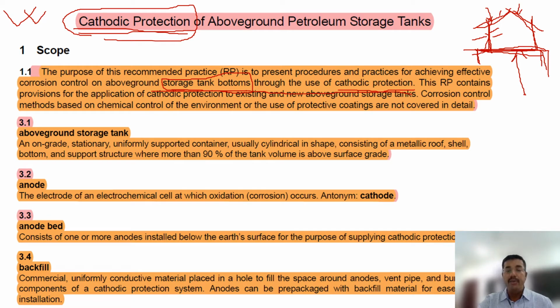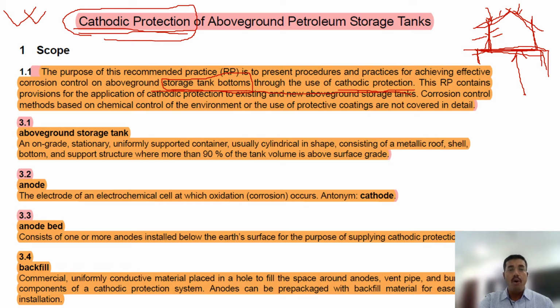Then we go into detail on what types of corrosion usually happen, how to avoid corrosion, how to do impressed current, and how to do sacrificial anode cathodic protection. We go through all these things in a brief way, and only those questions will come in the exam. They will never ask you in very much detail about cathodic protection.